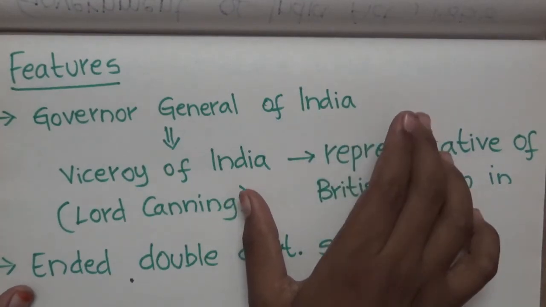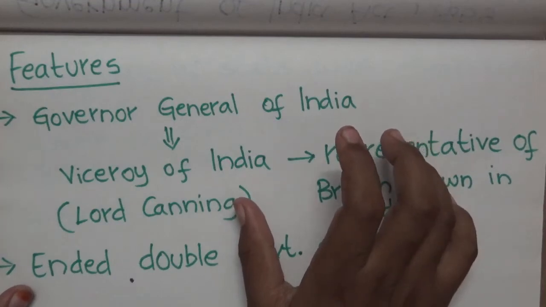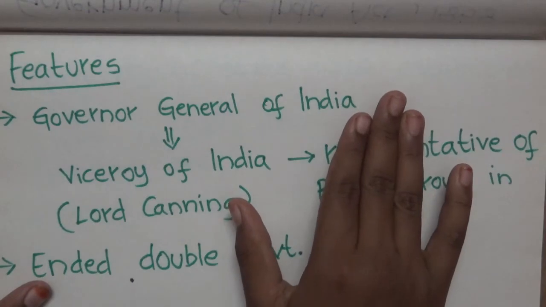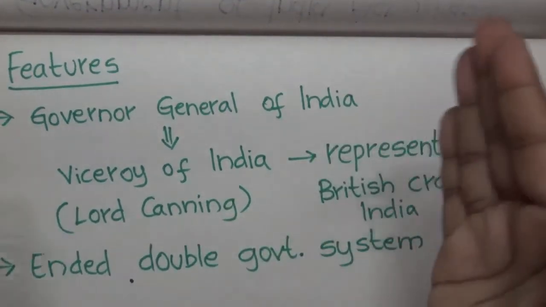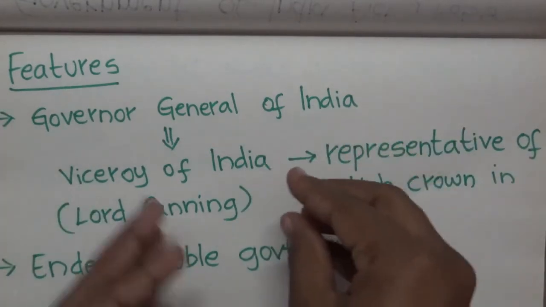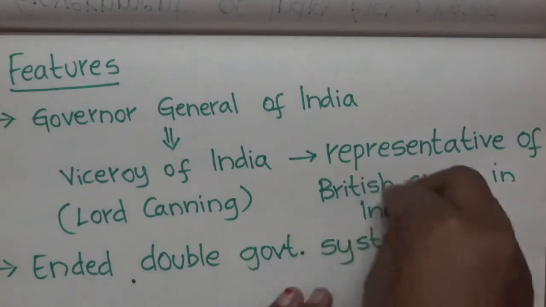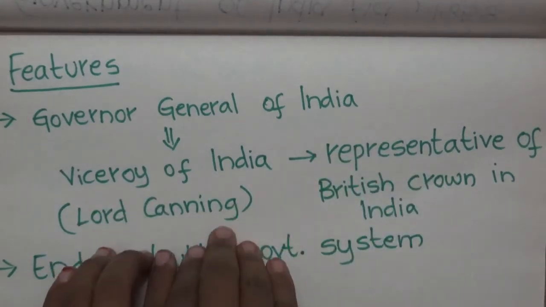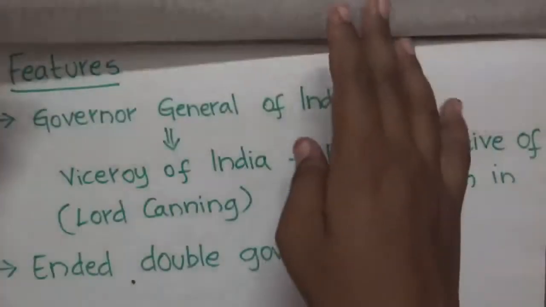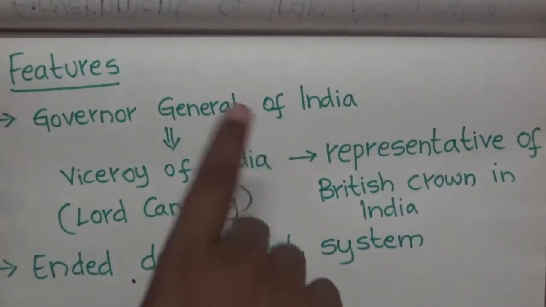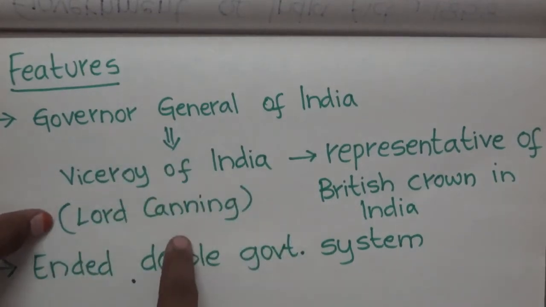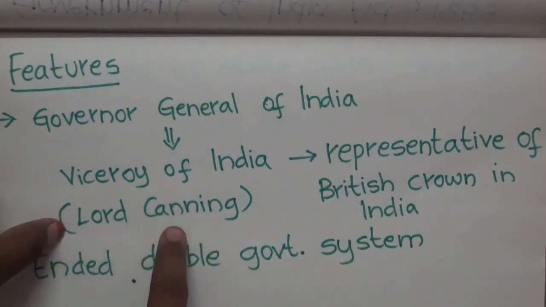In the Regulating Act there was Governor General of Bengal, and in Charter Act 1833 there was Governor General of India. Now in the Government of India Act 1858, we have Viceroy of India. Remember this. I will compare each and every feature. The first such Viceroy was Lord Canning.